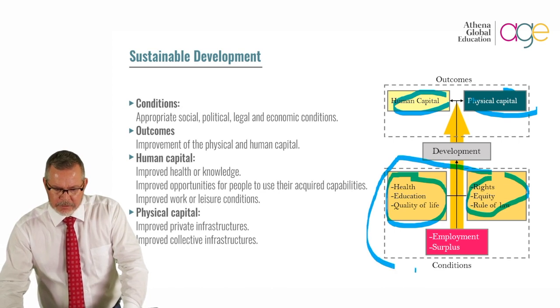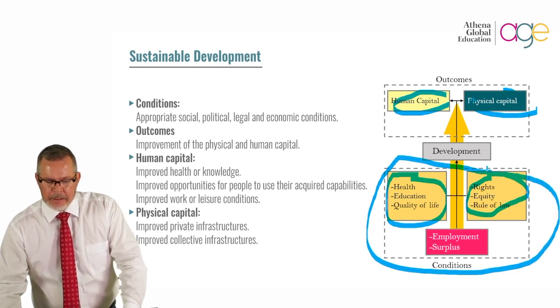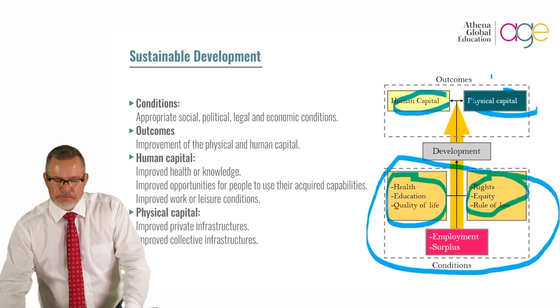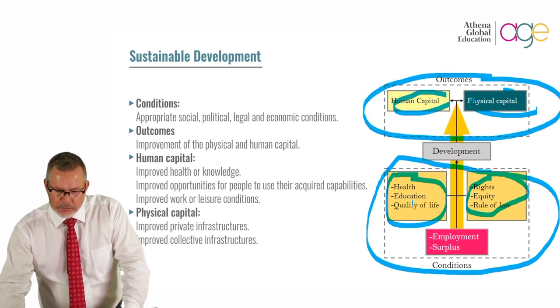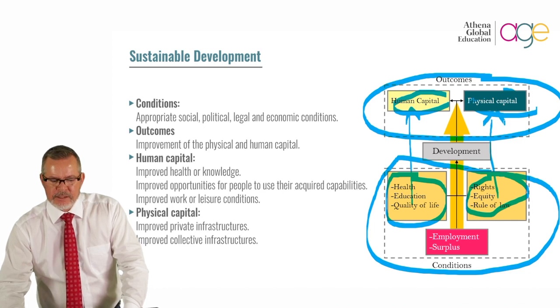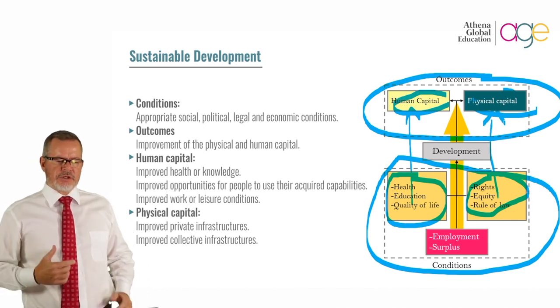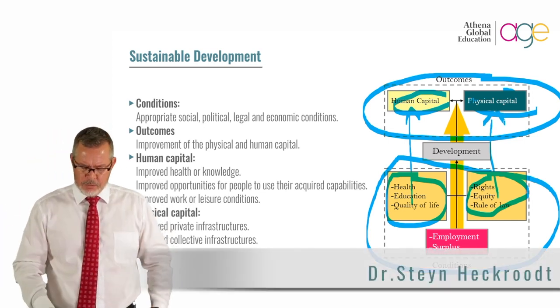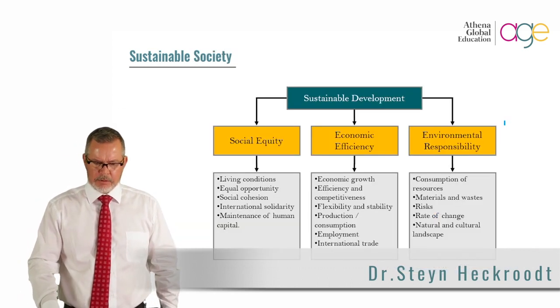So here I have at the bottom of this picture, employment, and I have surplus. Here I'm kind of looking at the outcomes. So this one leads into that one, and this one leads into that one. So we have to consider conditions, outcomes, human capital, and physical capital.